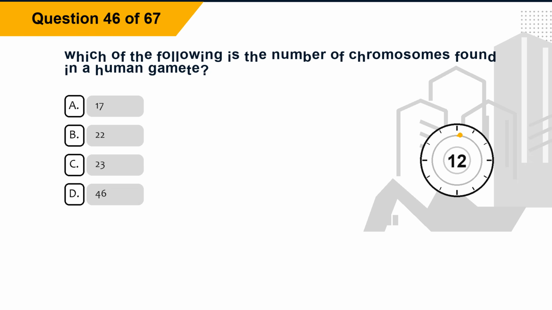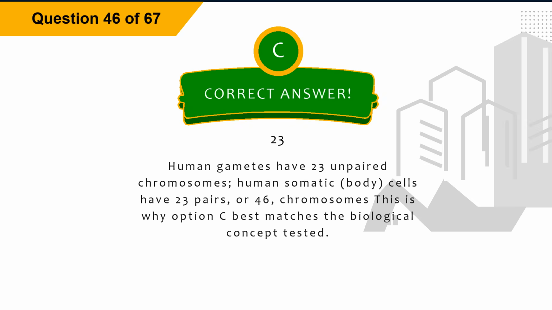Question 46. Which of the following is the number of chromosomes found in a human gamete? Option A, 17. Option B, 22. Option C, 23. Option D, 46. The correct answer is option C, 23. Explanation: human gametes have 23 unpaired chromosomes. Human somatic, body, cells have 23 pairs, or 46, chromosomes. This is why option C best matches the biological concept tested.